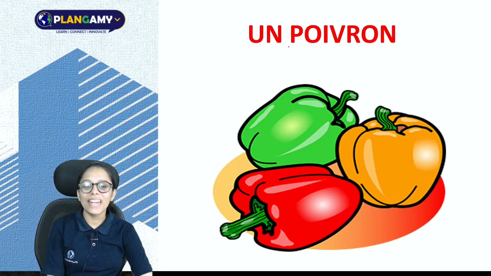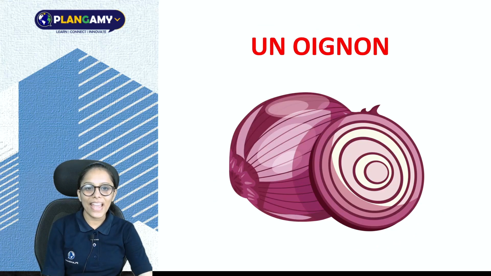Now next we have un poivron. So un poivron is our bell pepper. Next we have un oignon.